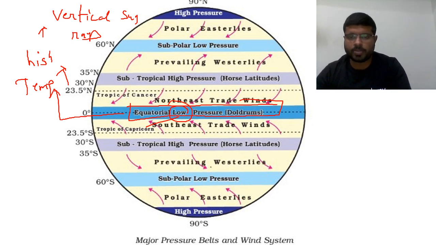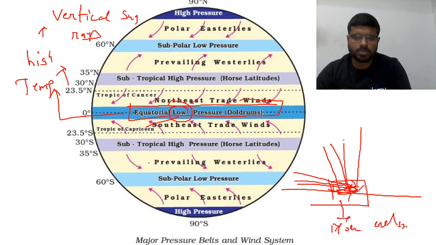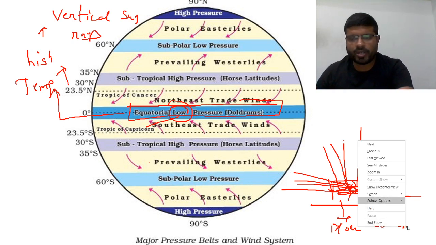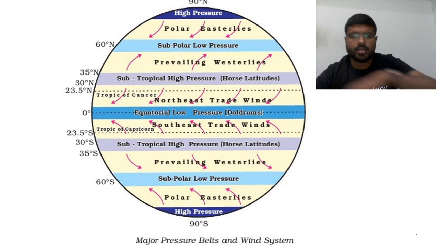So what do you find here in this part? Imagine this is the surface. So the sun's rays will be more vertical here in nature rather than slanting. There is no slantness in this region. It is more vertical in nature, more energy transferred. More energy means more temperature. So high temperature is the reason why you are finding the equatorial low pressure belt.